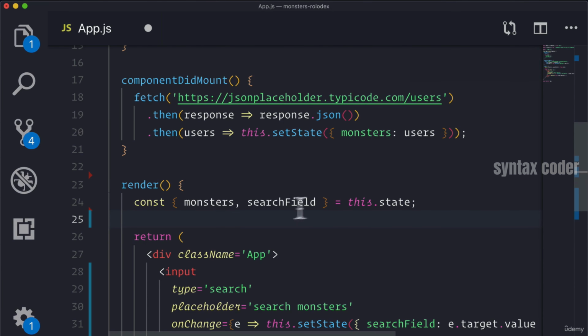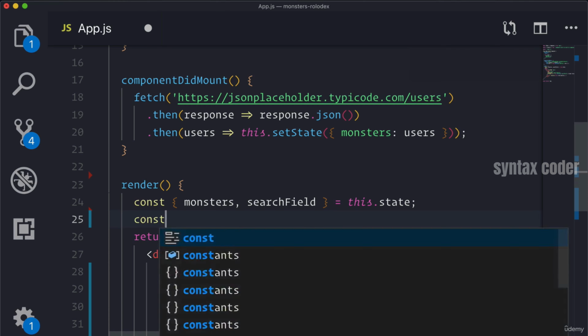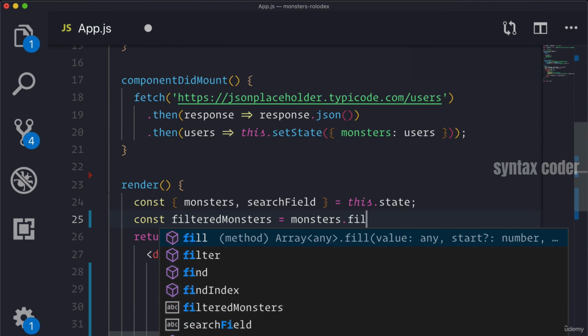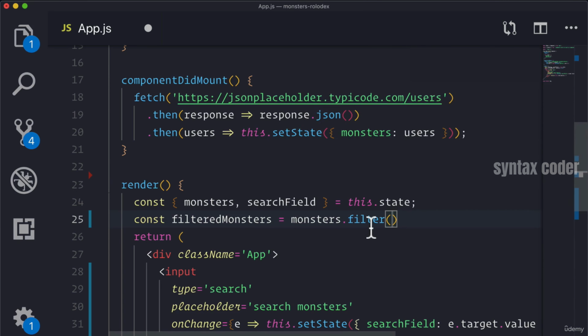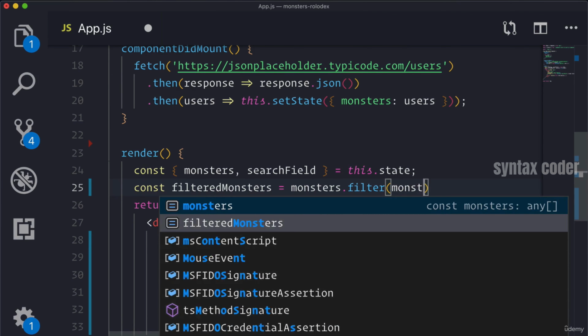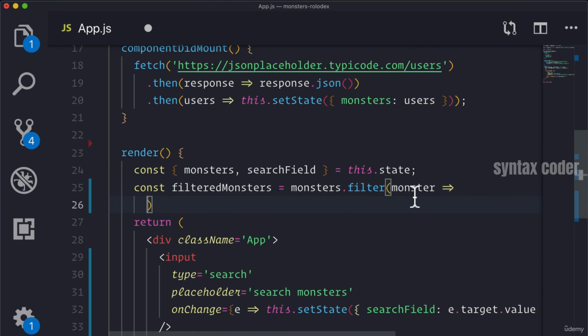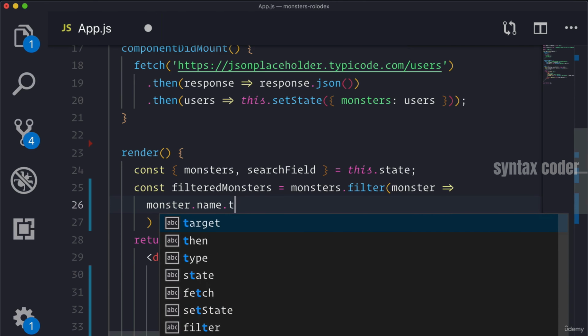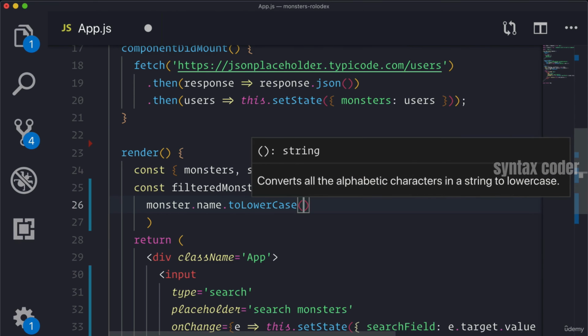And now that we have our monsters and searchField, what we'll do is set a new const called filteredMonsters that we will set as our monsters.filter, right? And we remember from our filter method, we get back a new array based off of the function that we pass into it, where we get the monster that it's currently iterating over. And what we want to do is take the name and call toLowerCase on it, which is a method on all strings. And here we see it converts all the alphabetic characters in a string to lowercase.